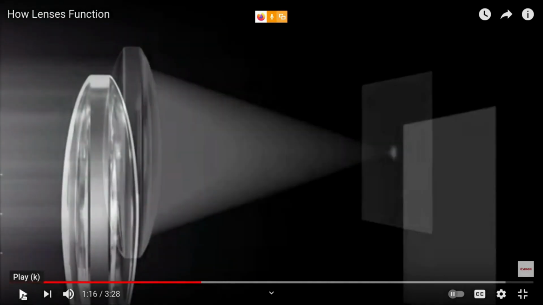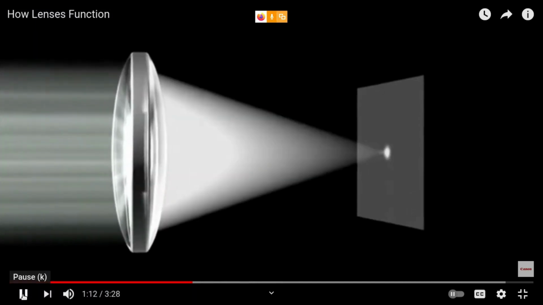Actually, the lines we take are imaginary lines, right? Those are just imaginary lines. This is how the light is actually focused here.